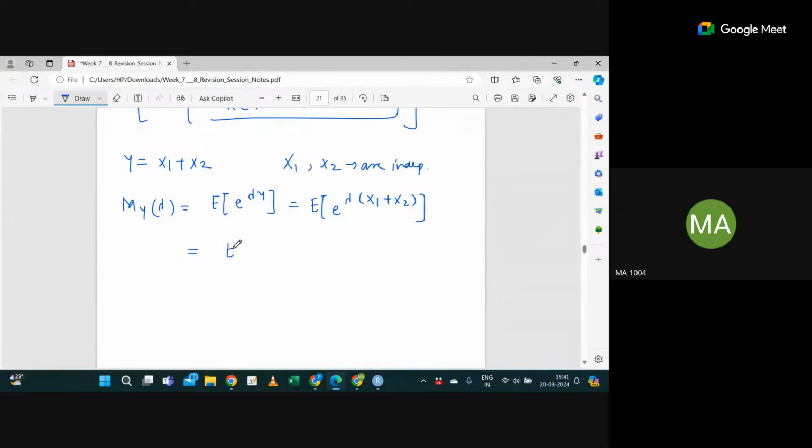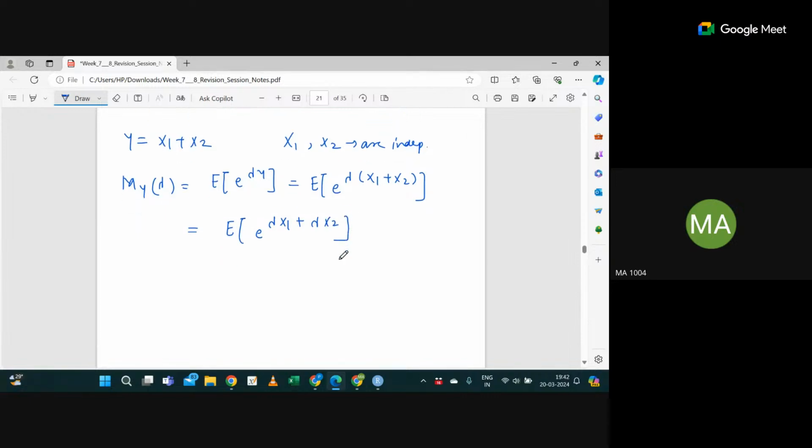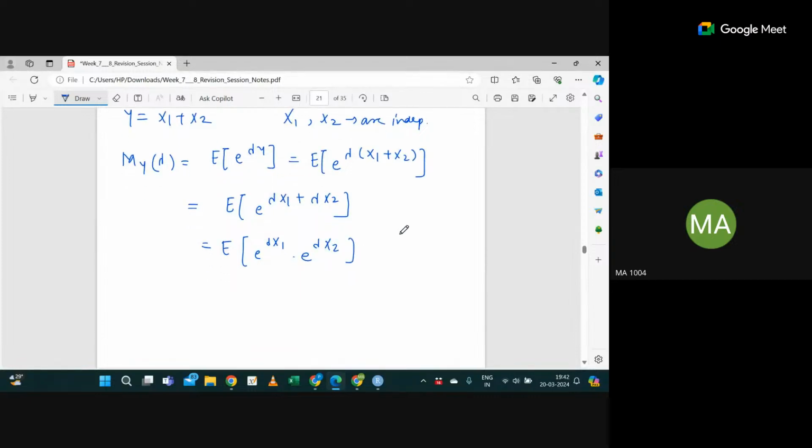Correct. So if you simplify this, you will get e raised power lambda times X1 plus lambda times X2, and inside this I can write expectation of e raised power lambda times X1 into e raised power lambda times X2. Yes or no? Correct.